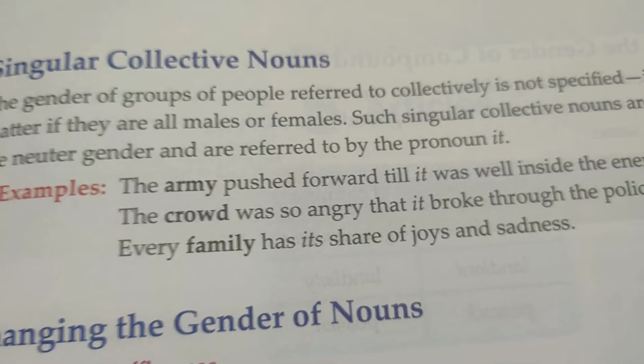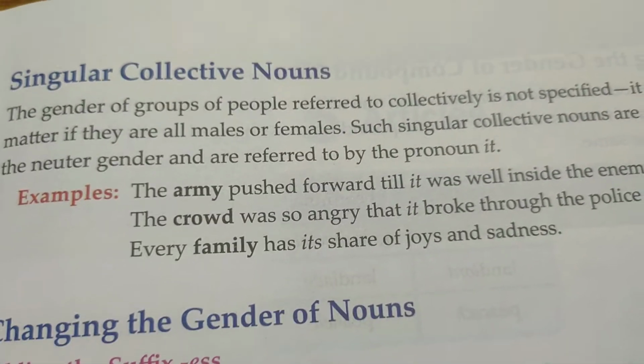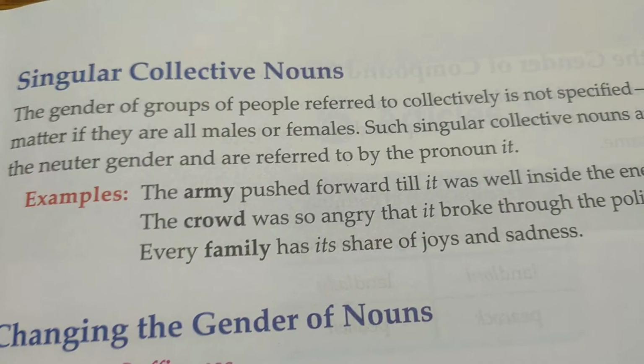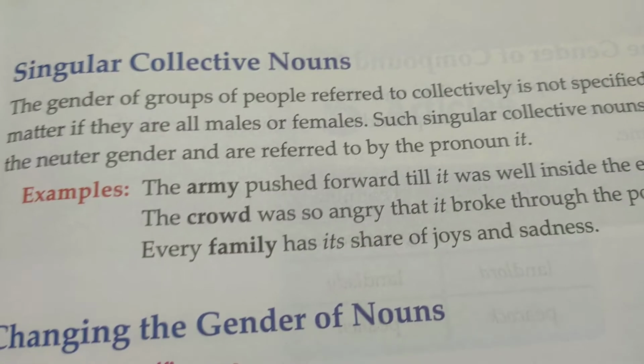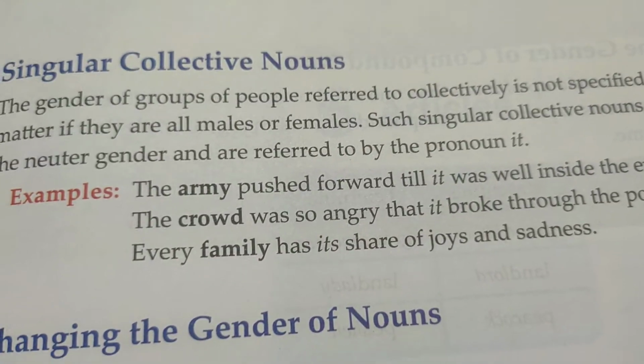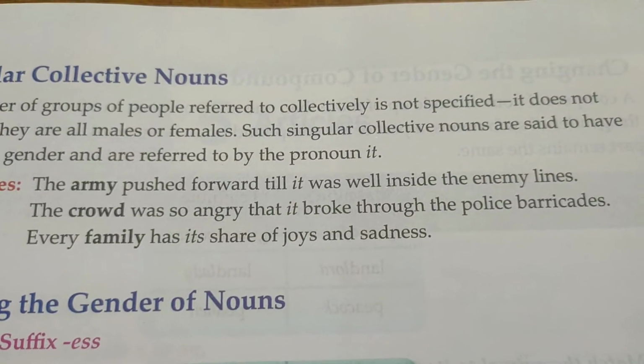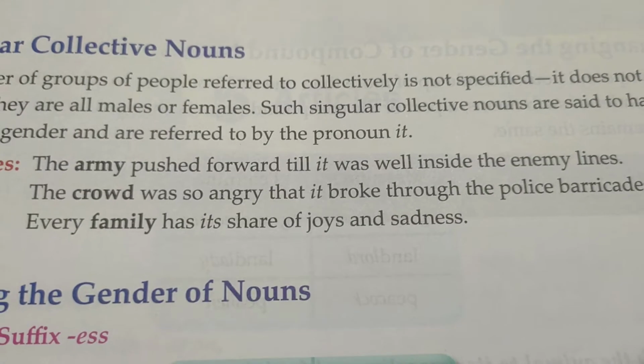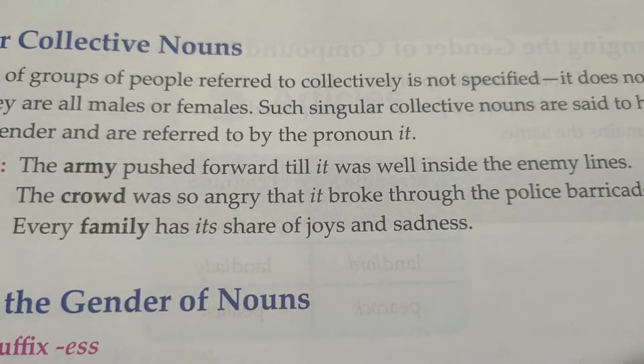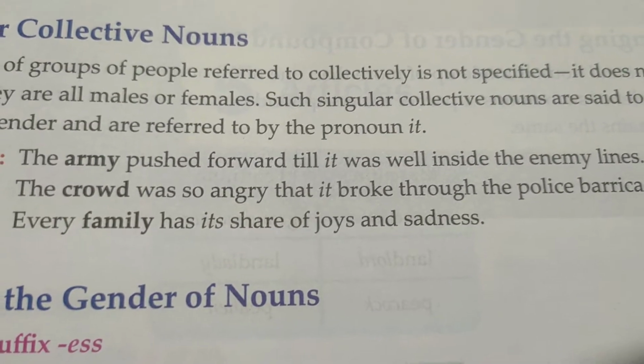The army, we don't know whether it has only males or females. The crowd also. Family has a mix of males and females. So it is referred to as its.